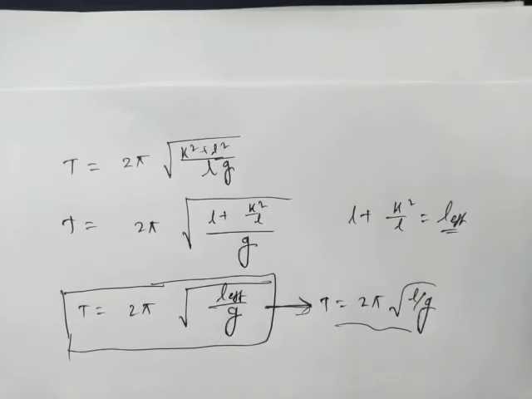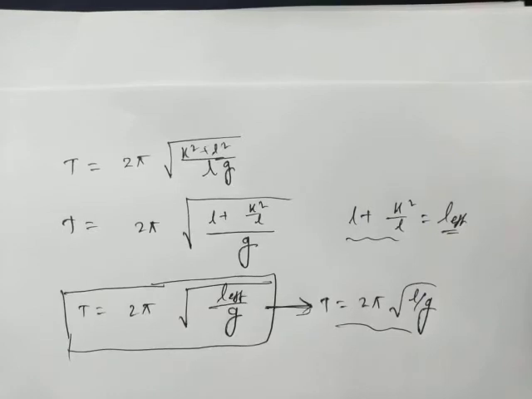So we can say that the physical pendulum is nothing but a pendulum of length l plus k square by l, and then the time periods of the physical pendulum and the simple pendulum will be the same. In that sense they are similar, with effective length k square plus l square by l, or k square by l plus l.